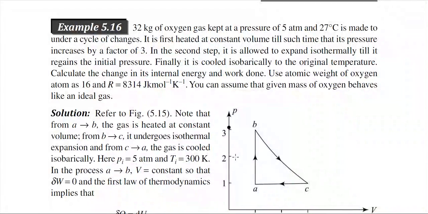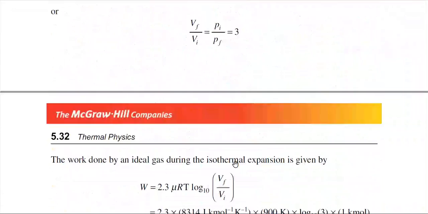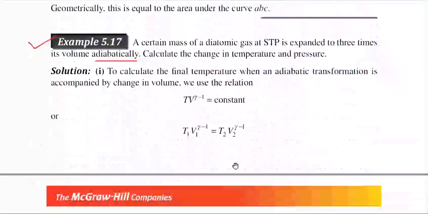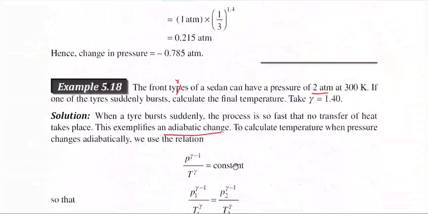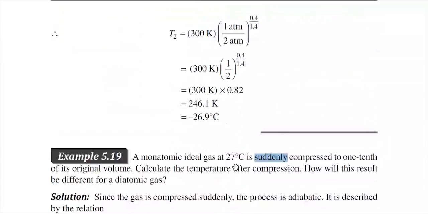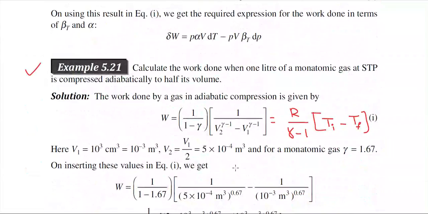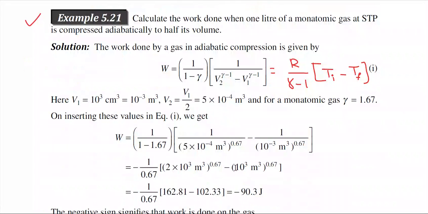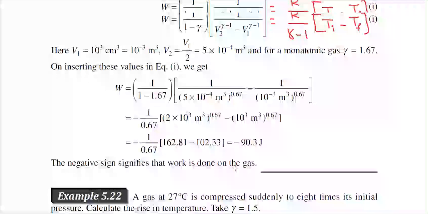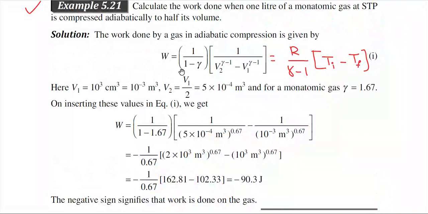Actually there are different values of R, but it is better to use a particular value of R which is suitable for this problem. So we can use that value of R, and from there we can calculate the value of the work done in this process.